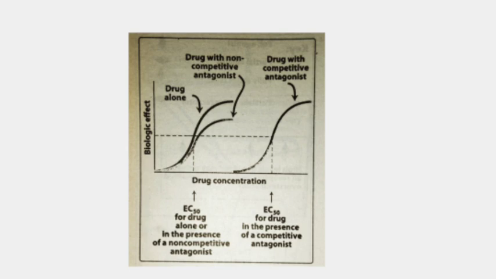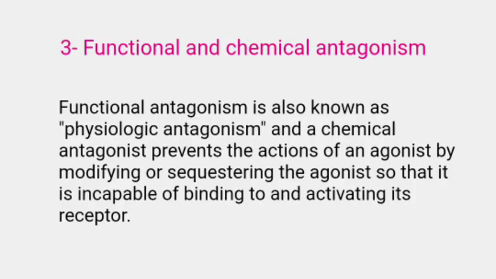Now I move toward its third type, that is functional and chemical antagonism. An antagonist may act at a completely separate receptor, initiating effects that are functionally opposite those of the agonist. A classic example is the functional antagonism by epinephrine to histamine-induced bronchoconstriction.